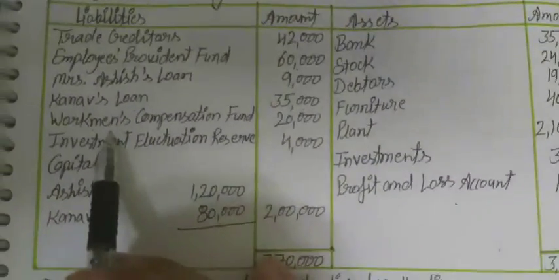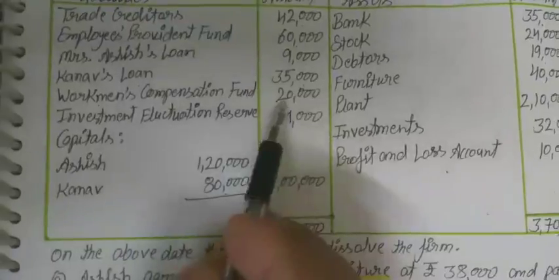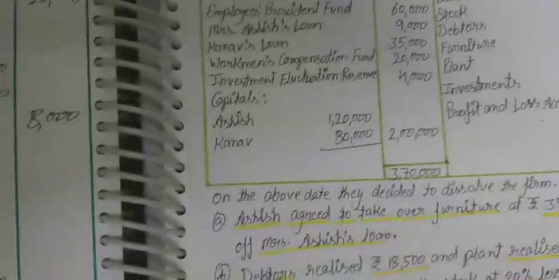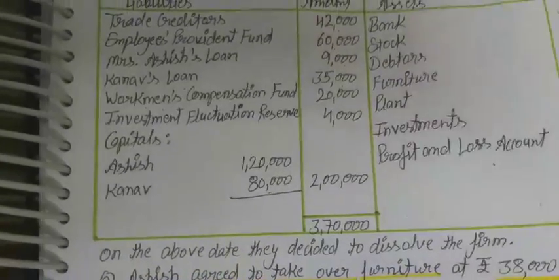Already we have done that. Next one is workman compensation reserve 20,000. It will be distributed among the partners in the profit sharing ratio, on the credit side.